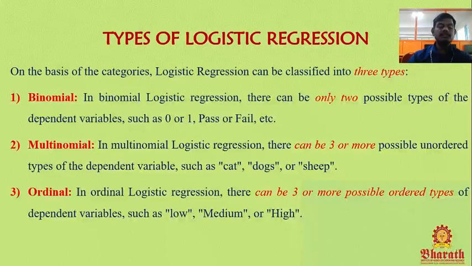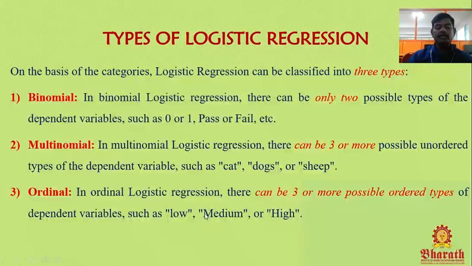Third is ordinal logistic regression. Here we can take three or more possible ordered types of dependent variable, such as low, medium, high.